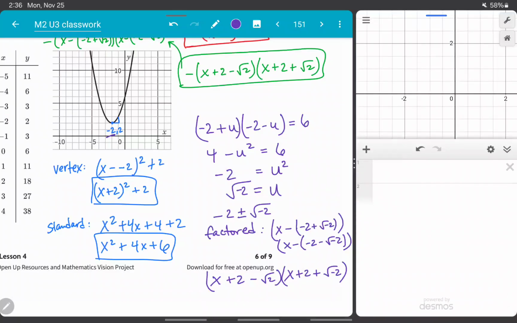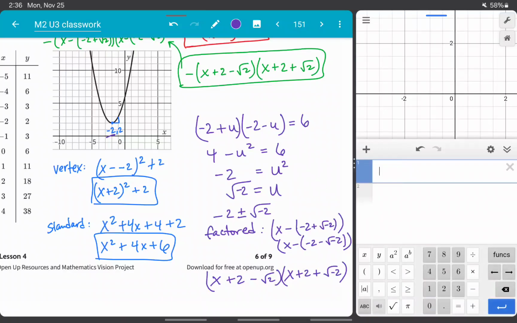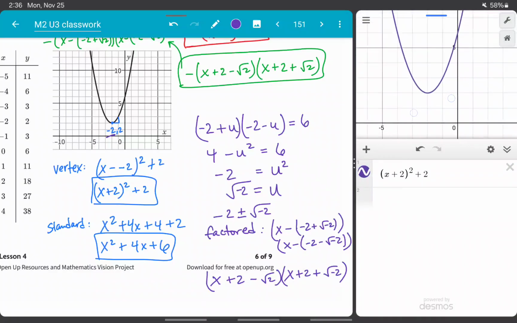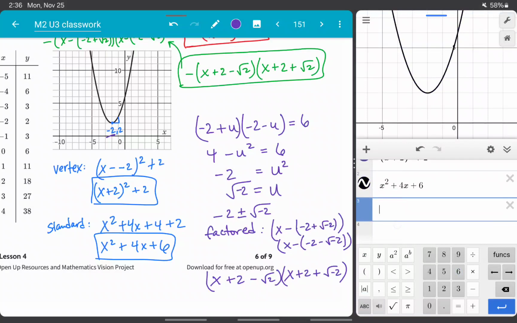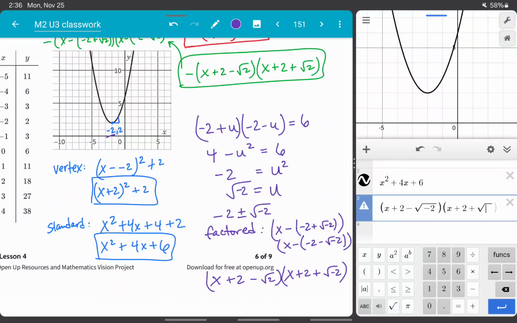And just to verify that, let's graph all three of these to make sure we did it right. Let's do (x + 2) squared plus 2. Okay, that looks like my graph here. And then I'm going to do, oh, no parentheses there, x squared plus 4x plus 6. And then on top of that, I'm going to do x plus 2 minus the square root of -2. I'm going to have here x plus 2 plus the square root of -2.